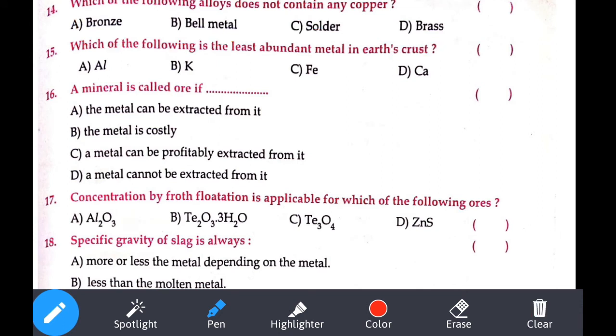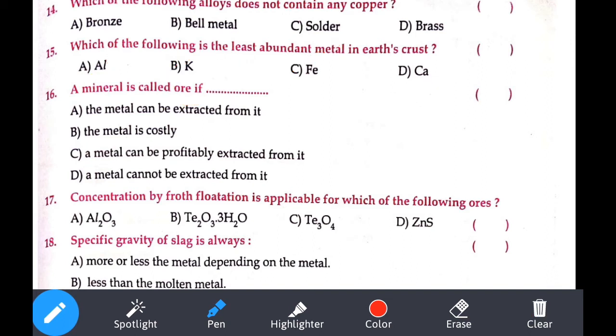Which of the following is the least abundant metal in the earth crust? What options have they given? Aluminum, potassium, ferrous, calcium. We can simply say that aluminum is an abundant metal, ferrous is an abundant metal, calcium is an abundant metal. So only one is left, that is potassium.